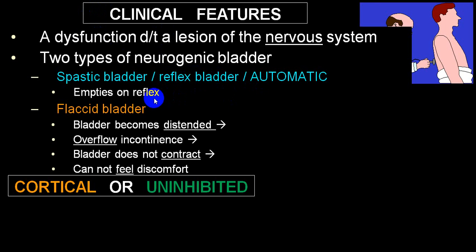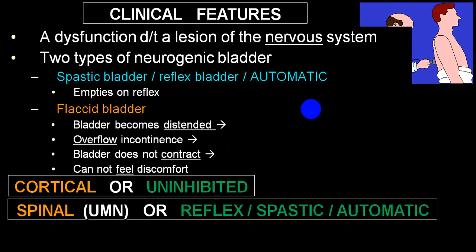This will happen very classically in case of damage above the suprasacral center. So that is what we call upper motor neuron bladder.